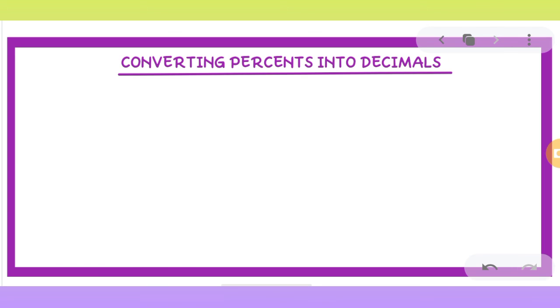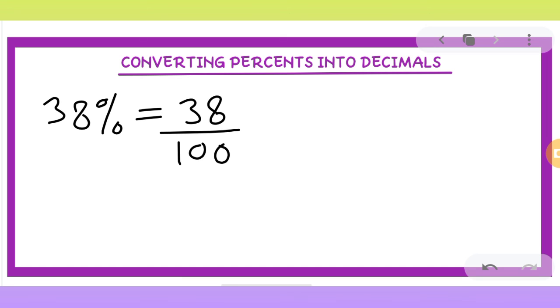Now our next topic is converting percent into decimal. If you have to convert the percentage into decimal, what do we have to do? It's really very simple. You don't have to do anything. For example, we have been given 38%. The percentage sign means 1 upon 100. So we can simply write it as 38 upon 100. Now this we have to convert into decimal.